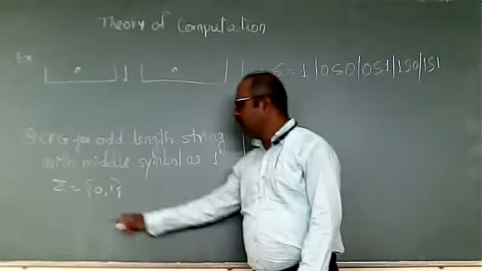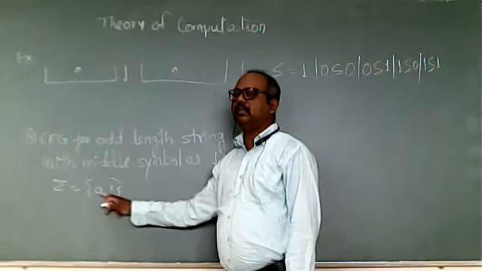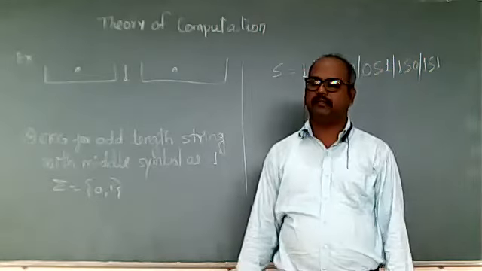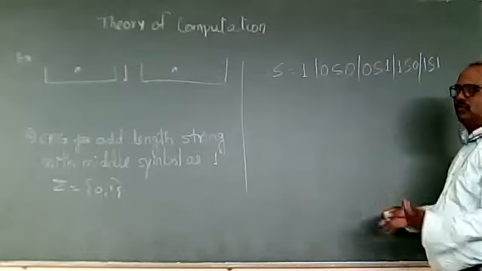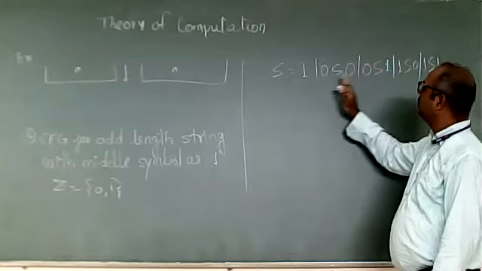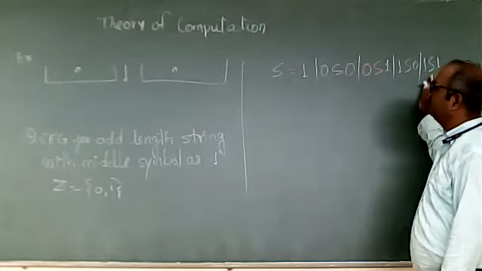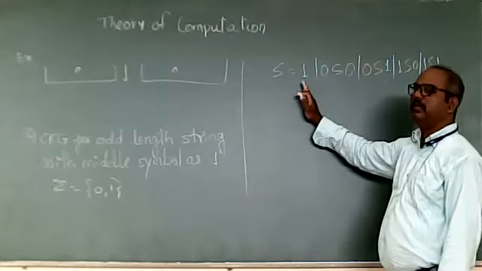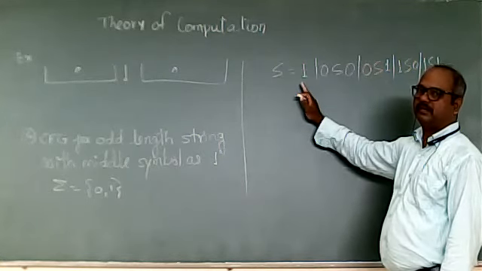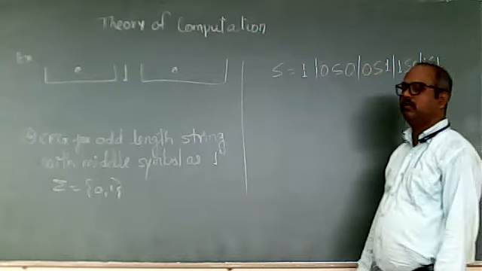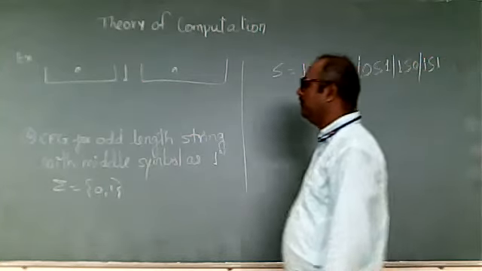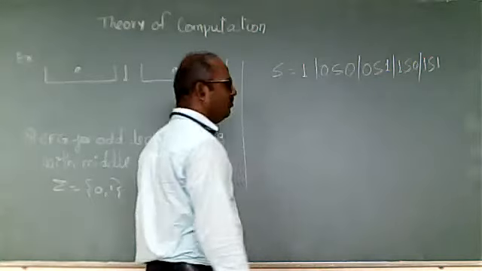We have 2 alphabets in my language, so it will be a maximum of 4 combinations. We increase the string with the help of these productions, and when we want to terminate, it gets terminated with S tends to 1. So this is the grammar for odd length strings with middle alphabet 1.